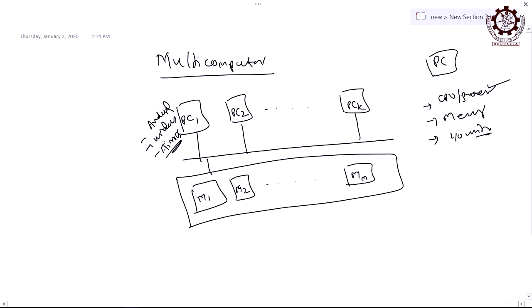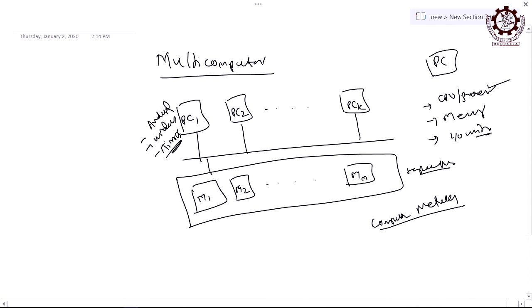So, now these operating systems can run on each of the PCs, and it will manage the memories. This is a separate memory. I am talking about the separate memory. Even you can exclude this set of memory modules also. So, when you try to connect a number of autonomous computers by a network, we can say it is a computer network. Am I clear?